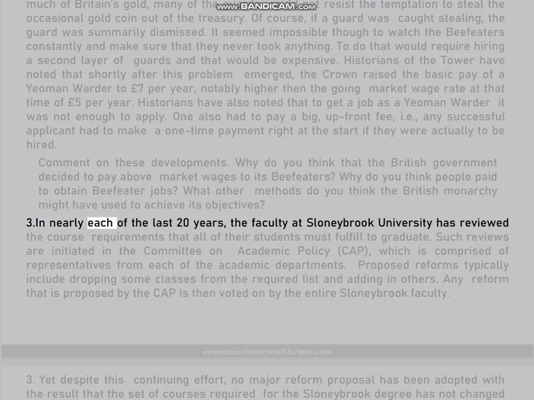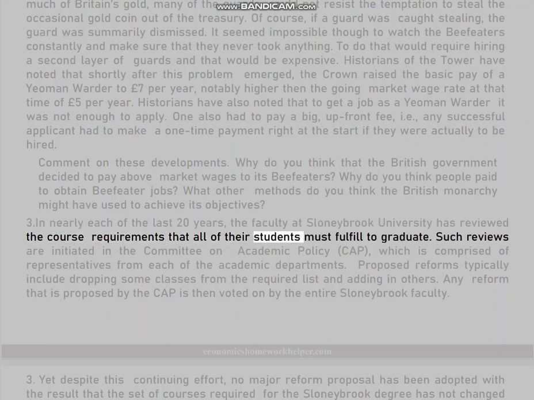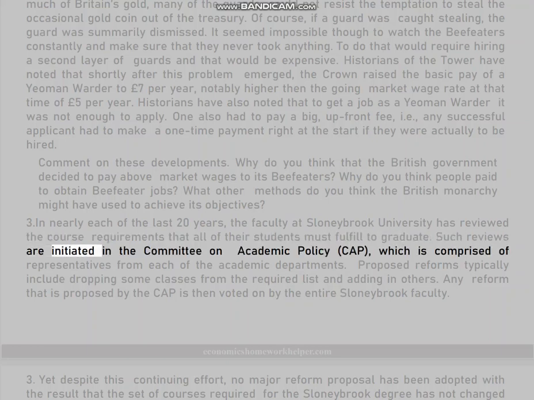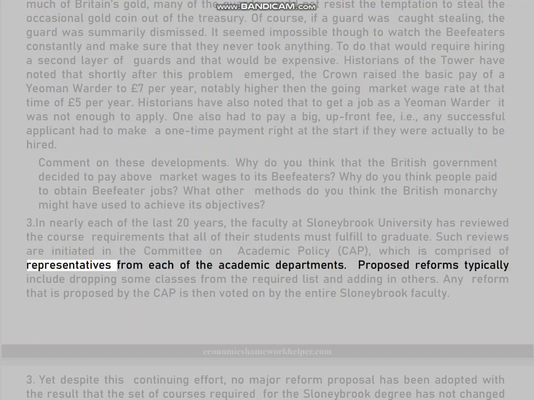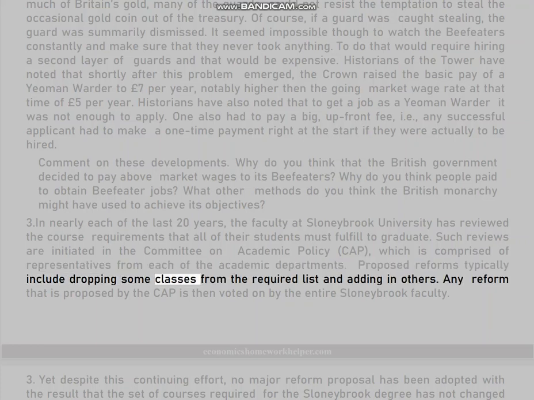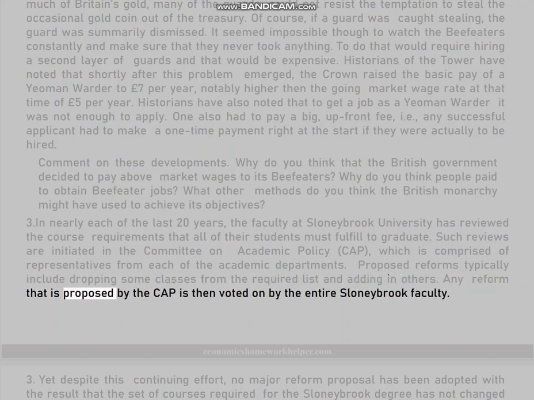3. In nearly each of the last 20 years, the faculty at Stony University has reviewed the course requirements that all of their students must fulfill to graduate. Such reviews are initiated in the Committee on Academic Policy, CAP, which is comprised of representatives from each of the academic departments. Proposed reforms typically include dropping some classes from the required list and adding in others. Any reform that is proposed by the CAP is then voted on by the entire Stony Brook faculty.